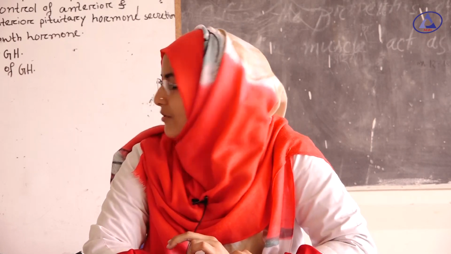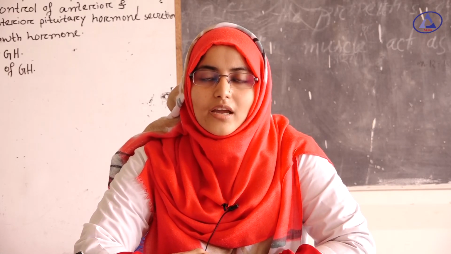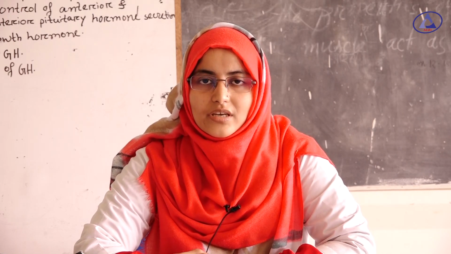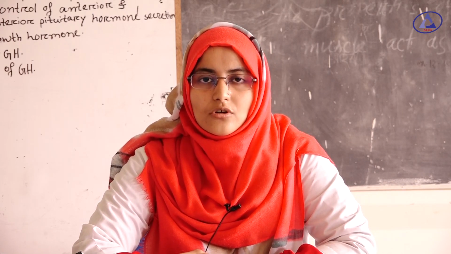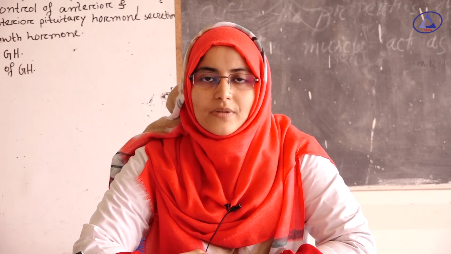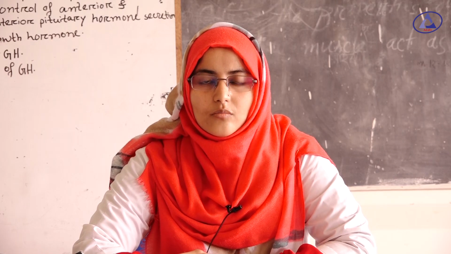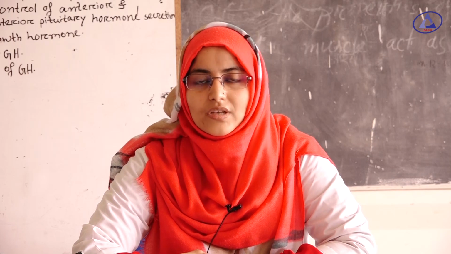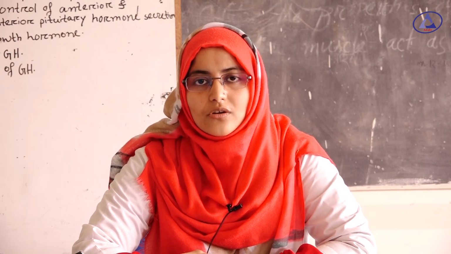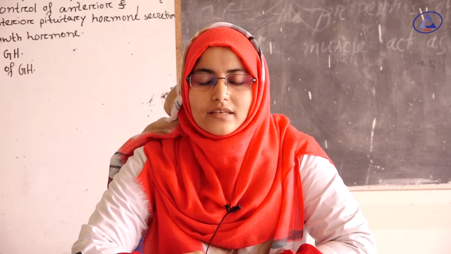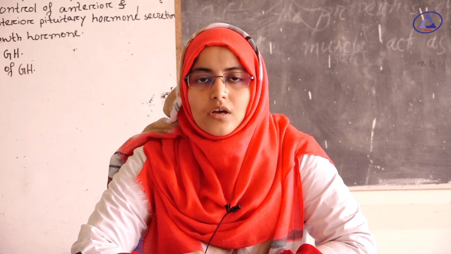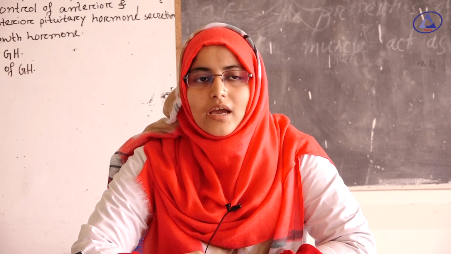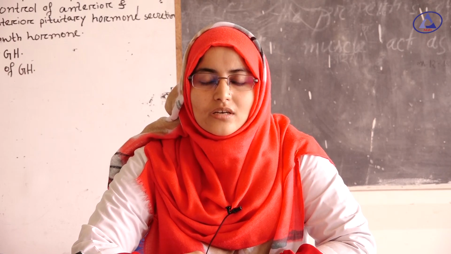Now I discuss the cells of the anterior pituitary gland. There are 5 types of cells present in the anterior pituitary gland. These are somatotrophs, which account for about 30 to 40% of the cells and secrete growth hormone. Adrenocorticotrophs, which account for about 20% of the cells and secrete adrenocorticotropin hormone. Thyrotrophs, which secrete thyroid stimulating hormone. Gonadotrophs, which secrete luteinizing hormone and follicle stimulating hormone. And the last one is the lactotrophs, which secrete prolactin.